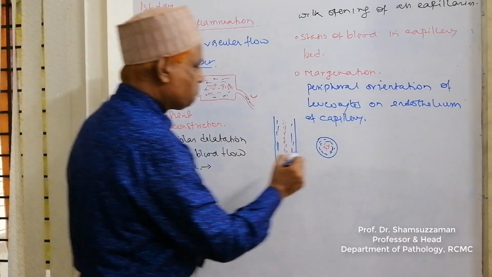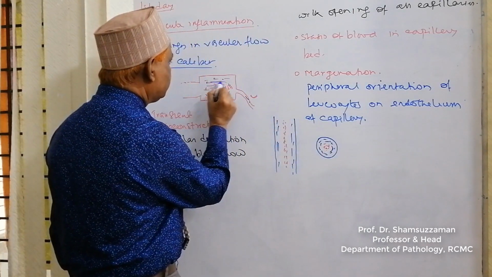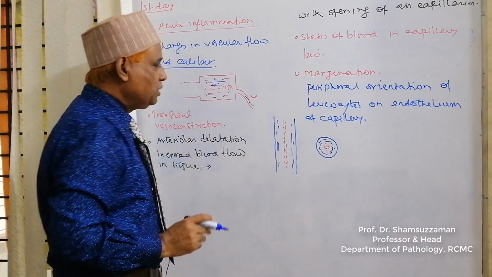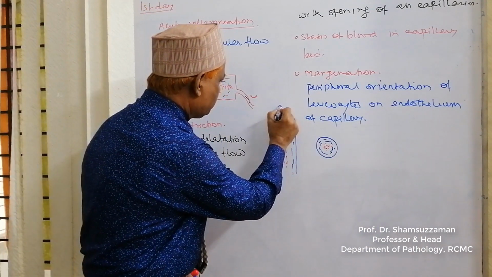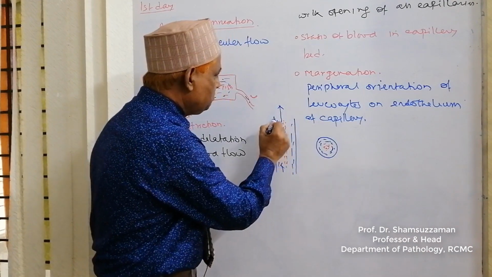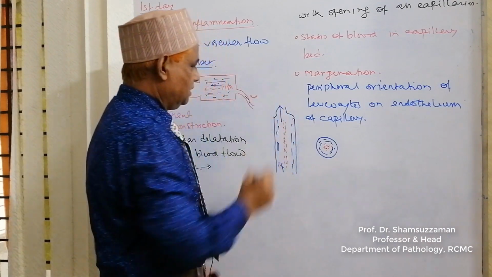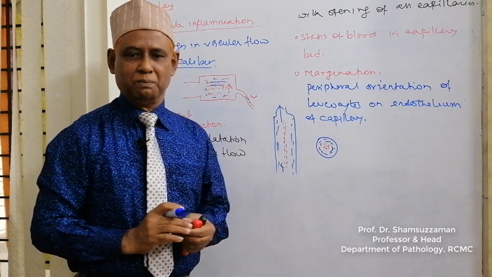As there is capillary bed, there is stasis of blood. During stasis, if blood flows like this and there is an obstacle here, there will be loss of axial blood flow.